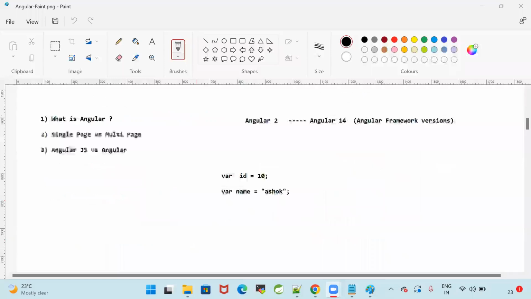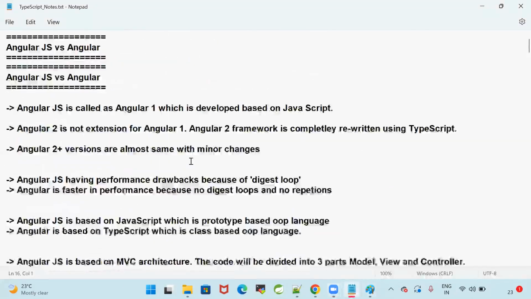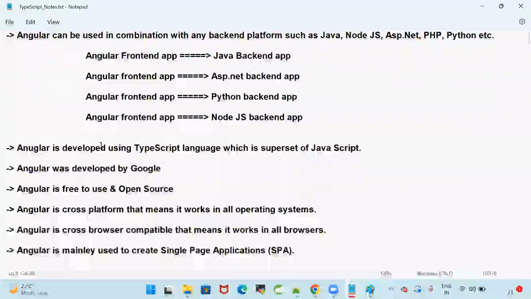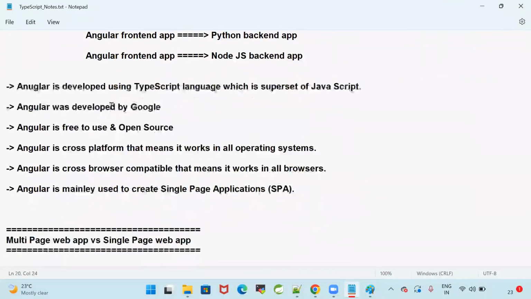Perfect. Then after we discussed what is Angular, what is single page application, what is the difference between AngularJS and Angular, and we have seen what is TypeScript. Angular is a client-side framework to create web applications. Angular can be used in the front end, back end can be anything. Angular front end can talk to any backend application. Angular is developed by using TypeScript, which is a superset of JavaScript. Angular is developed by a company called Google. Angular is free to use and Angular is open source.